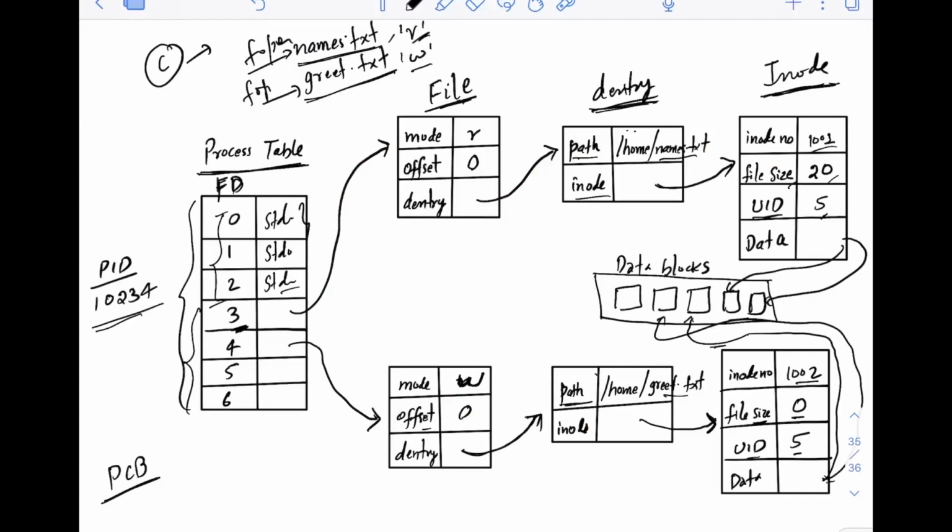Okay. So this is the overall structure of what happens when you open a file for reading or writing. A similar thing will happen when you do this in the shell itself.